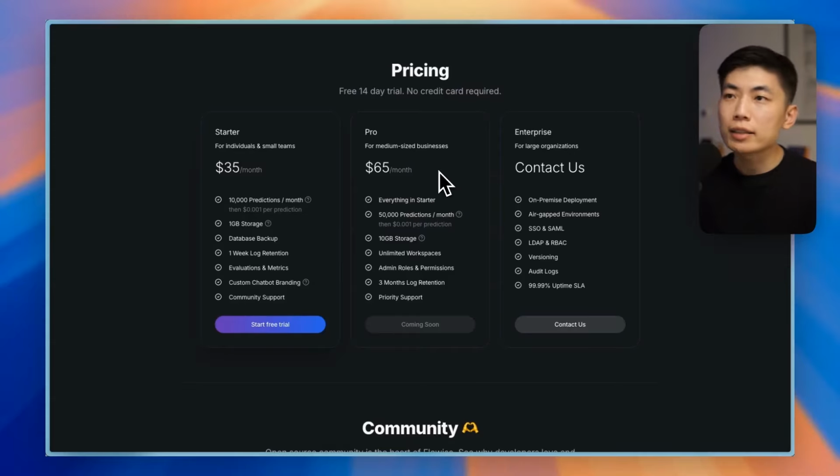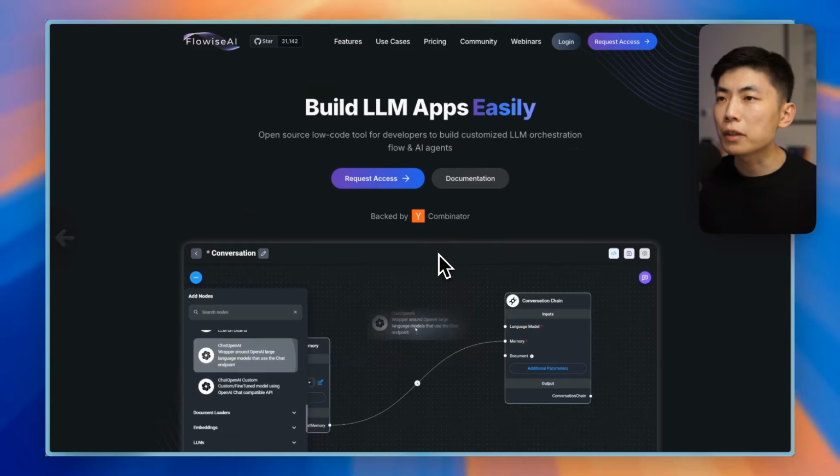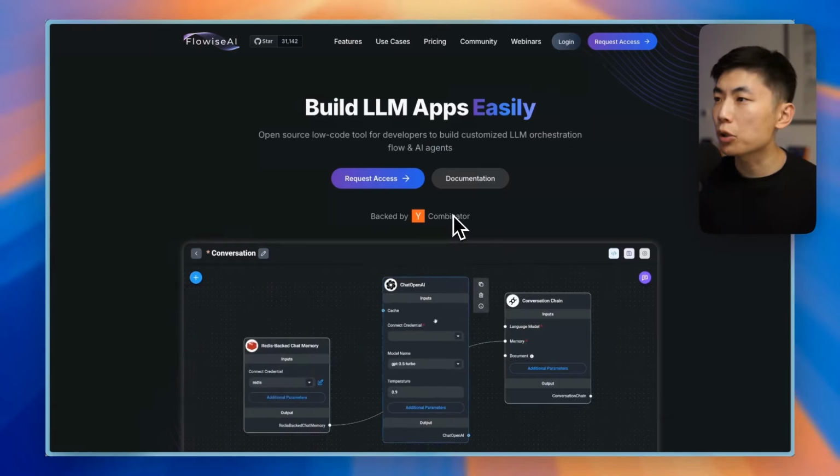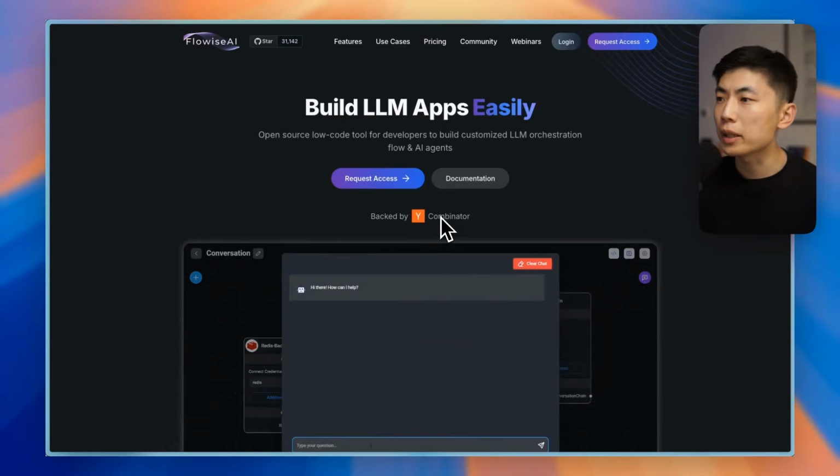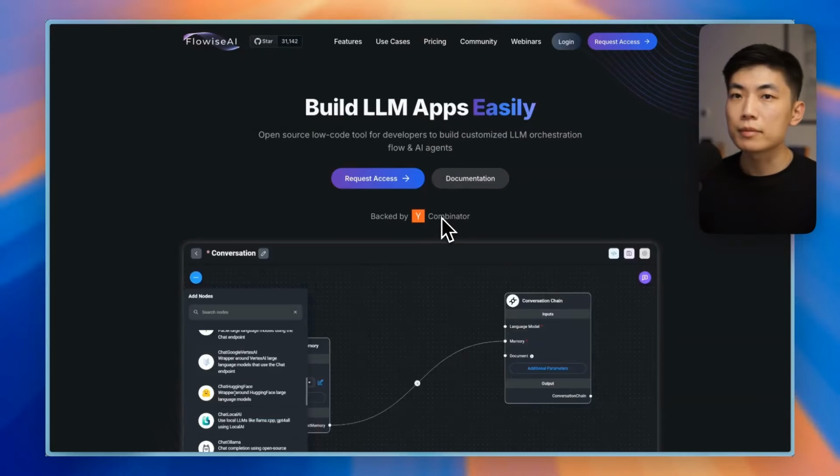In the Flowise case, great. They do have a commercial model behind this, a paid one, as well as an enterprise offering. And funding wise, I think I could only find the information that they were just backed by Y Combinator, and they might have raised a follow-up round, but that information is actually not public yet. Let's look at Dify next.